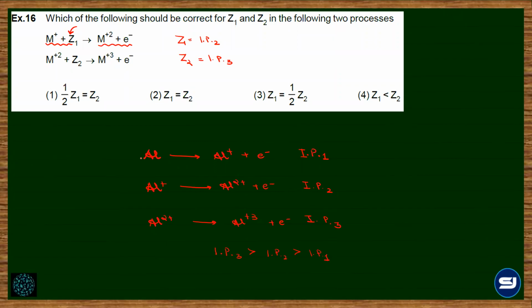If we are removing the electron from a neutral atom, it's easier. But from a charged species, the removal of electron will require higher energy. So the Z2, which is third IP, is going to be greater than the Z1. Clear? There is no definite relation between them. It will be just greater. Understood?